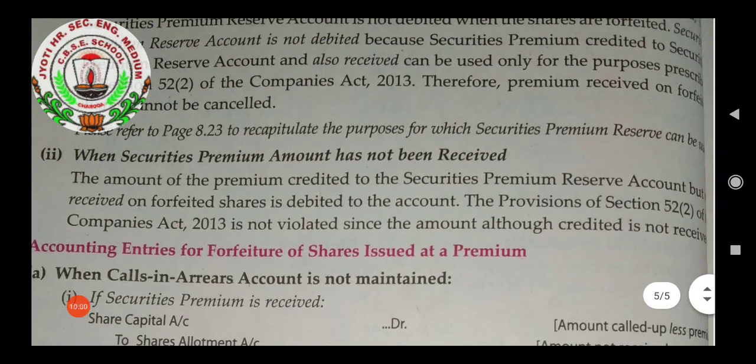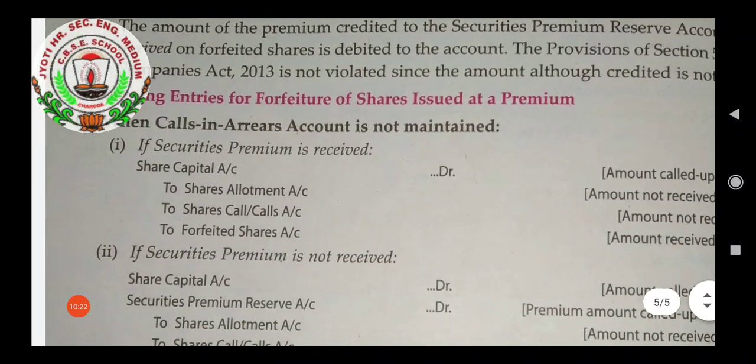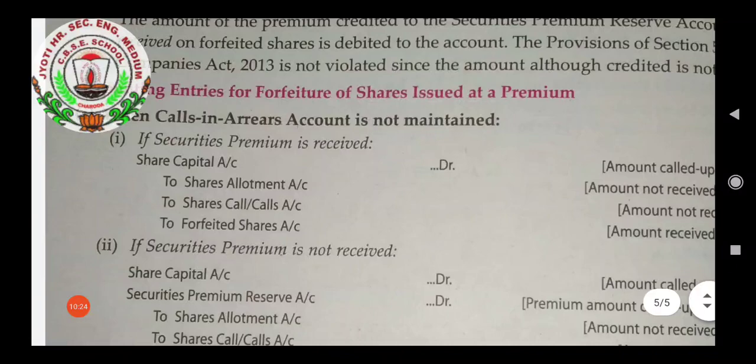Second case is when the securities premium amount has not been received. So as it is not received, at that time securities premium reserve account will be credited, and this is according to the provision of section 52 within bracket 2 of the Companies Act 2013. Down here we have some entries. You can see here, when the calls in arrears account is not maintained.